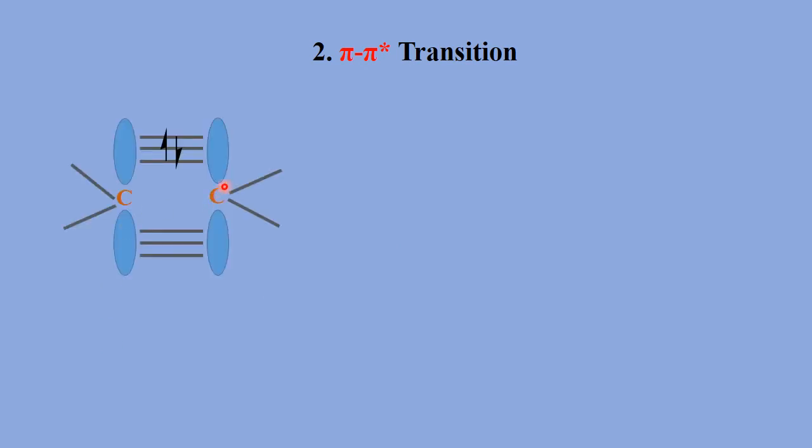So the next transition is the pi to pi star transition. This is a pi bond between two carbons, and these are the pi electrons that are in the pi bond.